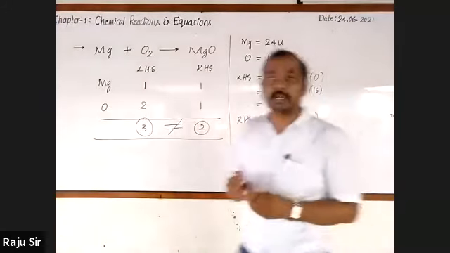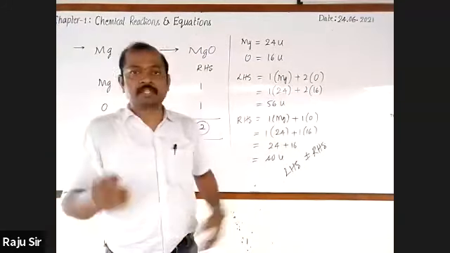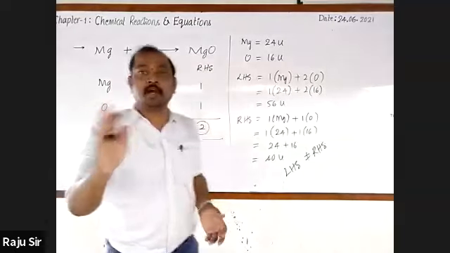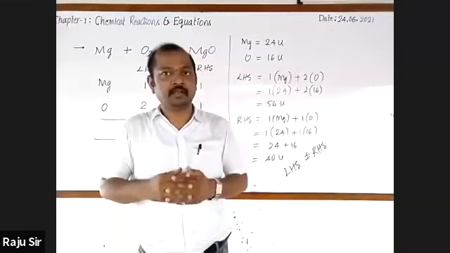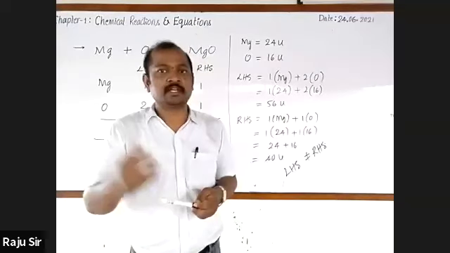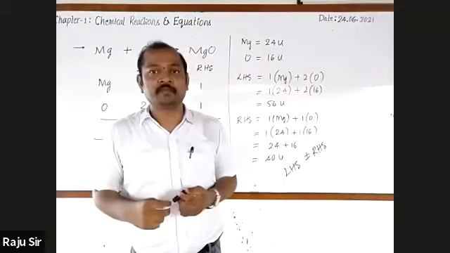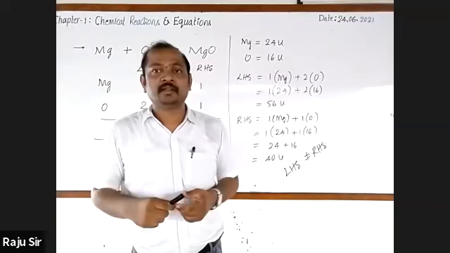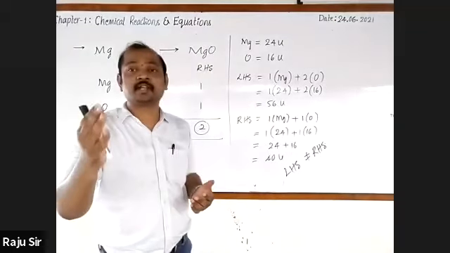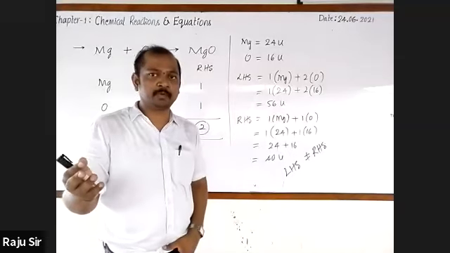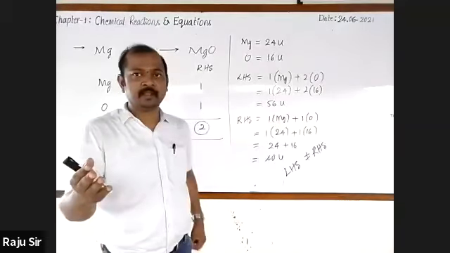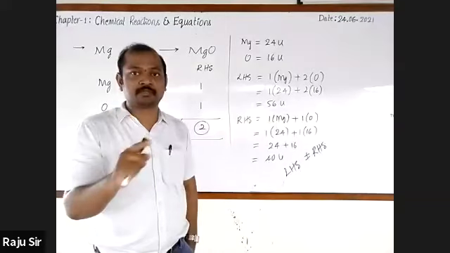Then what does it represent? It represents this equation is not following one of the laws of chemical combination. Last year you had learned that. What is that law of chemical combination? It is the law of conservation of mass. Next one is the law of definite proportion. Do you all remember them? The very first one.